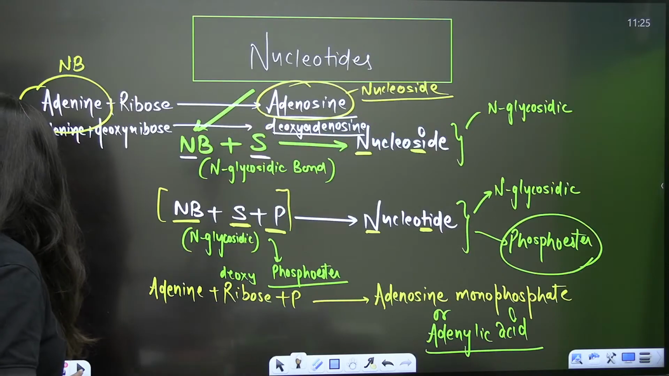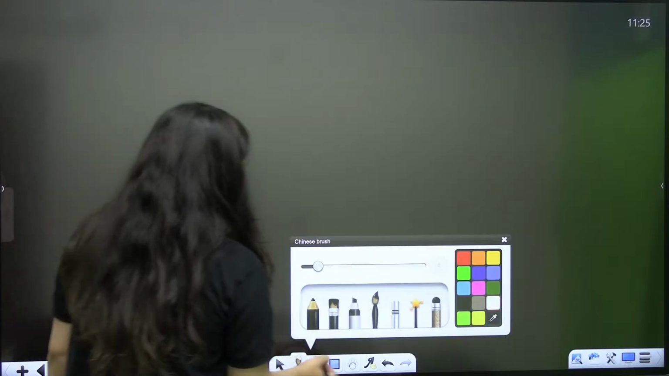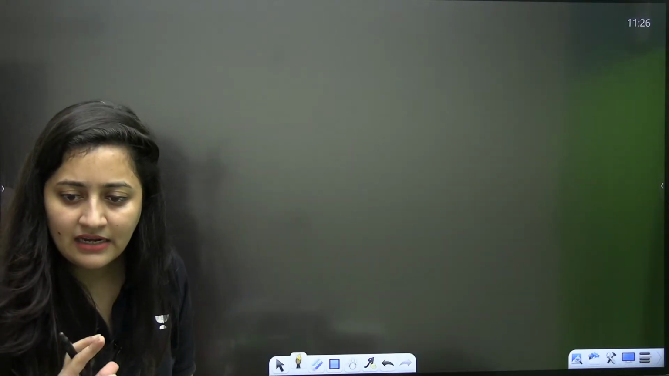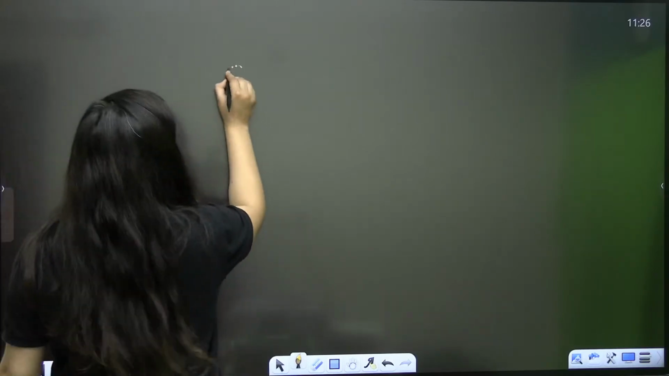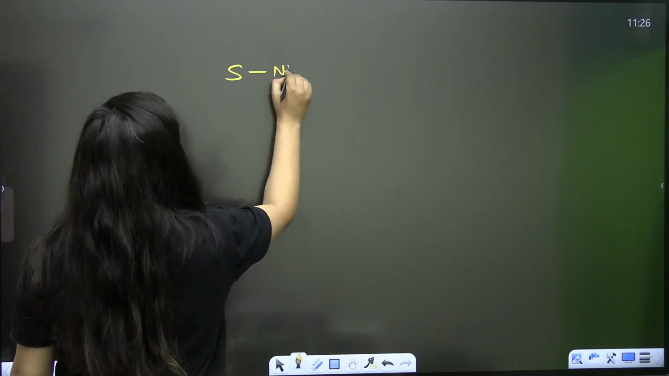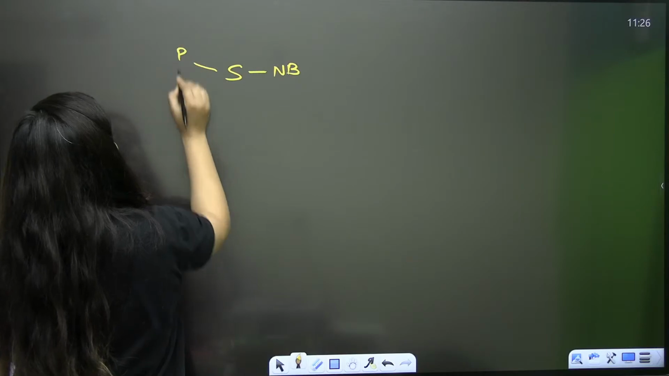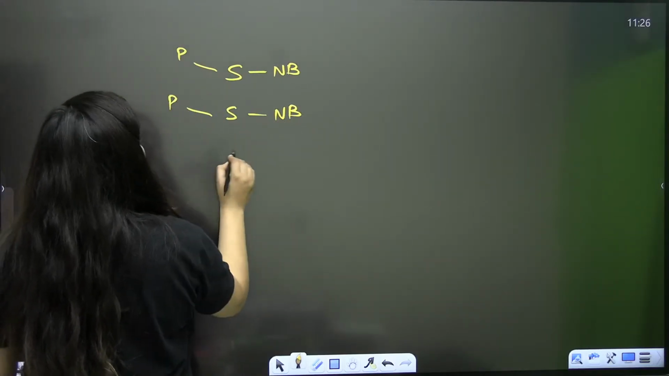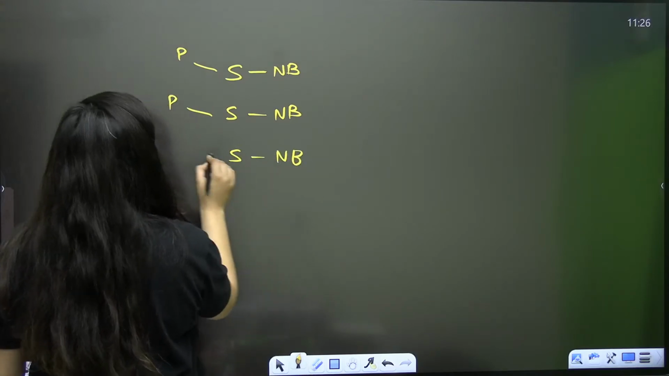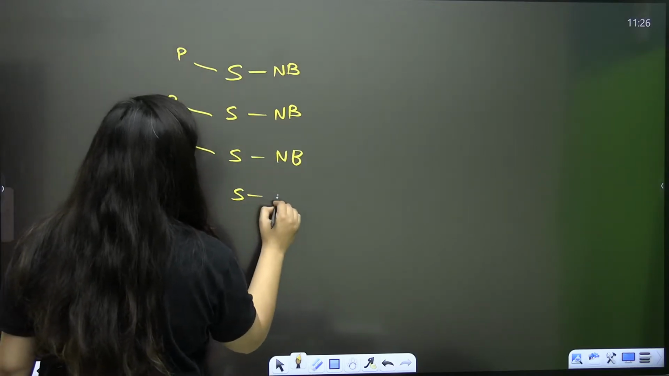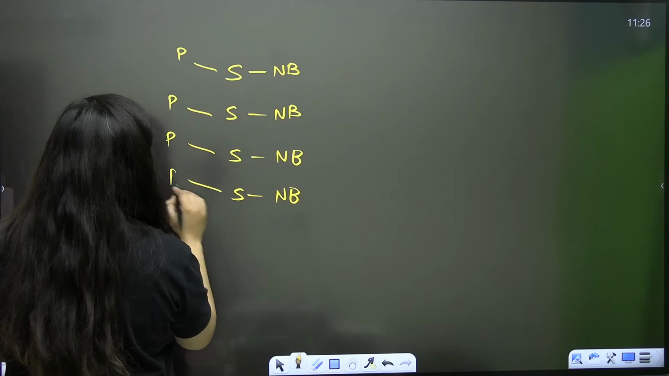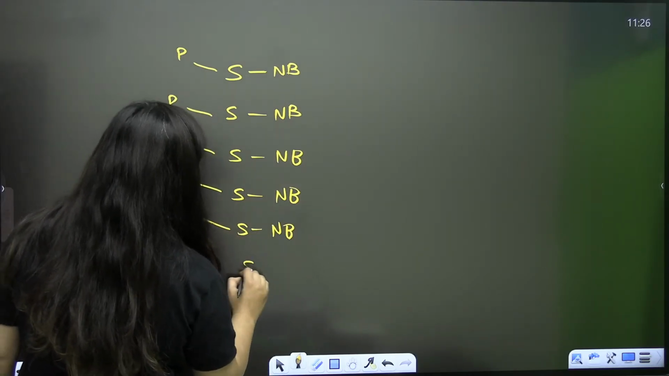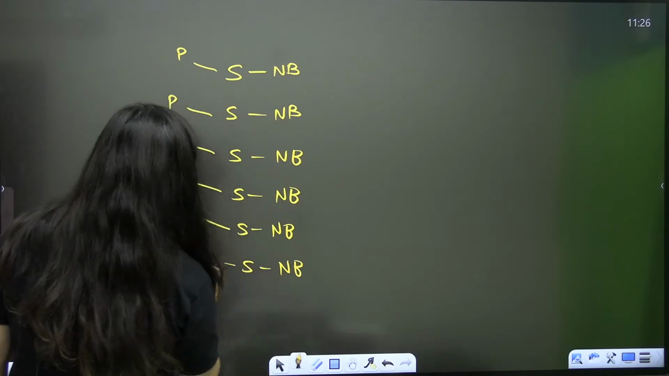So now I just said that when it comes to the DNA, it is a polynucleotide chain. DNA, RNA, they are polynucleotide chains. Polynucleotide means so many nucleotides will join together, yes or no?